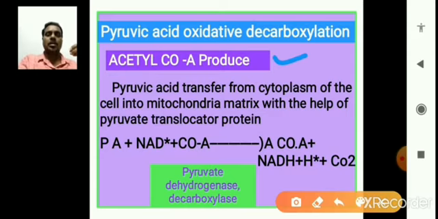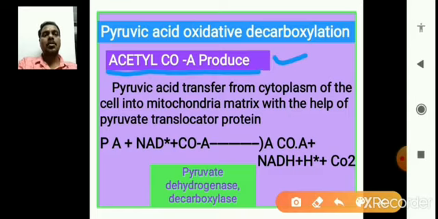So pyruvic acid, which is present in the cell cytoplasm, is transferred through the mitochondrial membrane into the matrix of the mitochondria by the formation of another substrate, which we call acetyl coenzyme A. This process is called pyruvic acid oxidative decarboxylation.